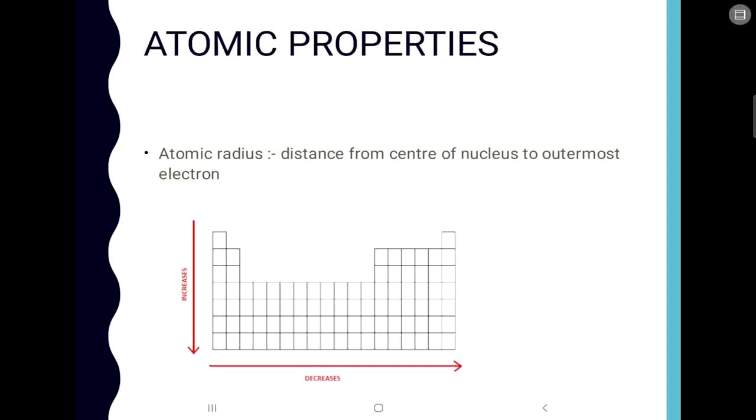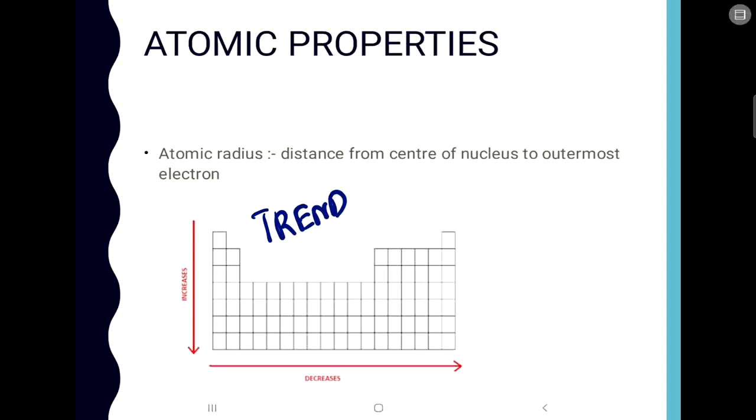Okay, now let us discuss the atomic properties. Now what is atomic radius? We have all studied what atomic radius is: it is the distance from the center of the nucleus to the outermost electron. Okay, that is the atomic radius. Now what is the trend of atomic radius in the periodic table? I have shown the trend over here. Trend in the sense of how the atomic radius increases or decreases along a period and then down a group.